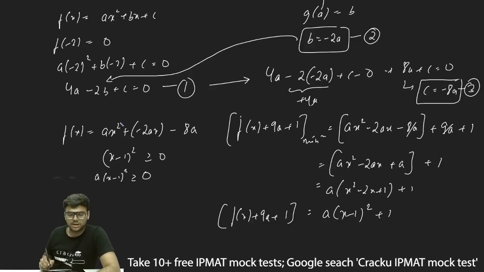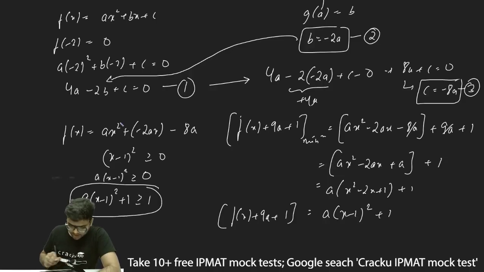So this will also be greater than or equal to 0. Now if I add 1 on both sides, I can say a into (x minus 1) whole square plus 1 will be greater than or equal to 1. A into (x minus 1) whole square plus 1 is greater than or equal to 1.